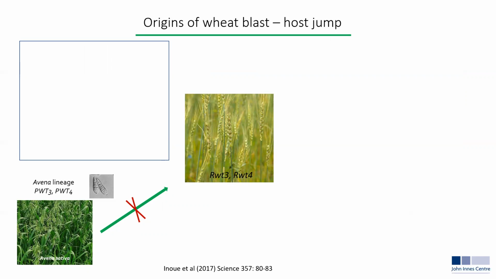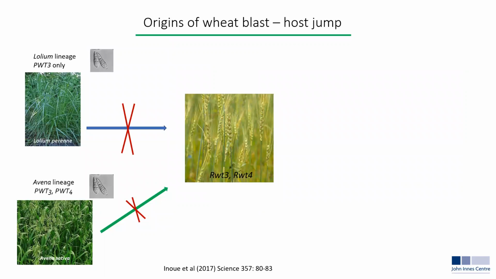Originally, wheat, which carries the resistance genes RWT3 and RWT4, is protected from the various lineages present on wild grasses. For example, Avena lineage isolates carry both PWT3 and PWT4, which are recognized by the respective resistances in wheat. Lolium contains only PWT3, and this becomes very significant for the evolution.